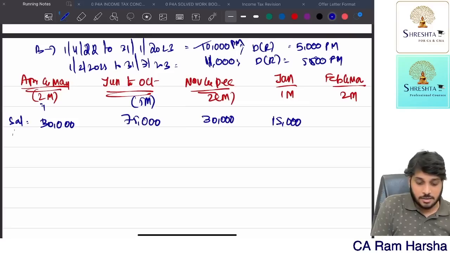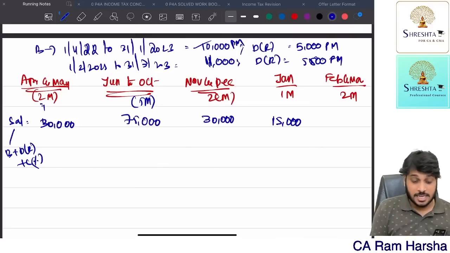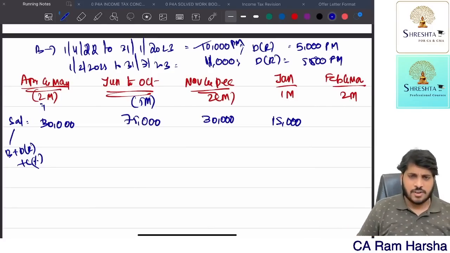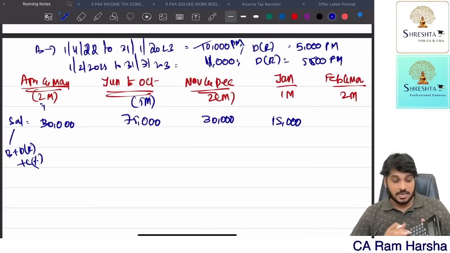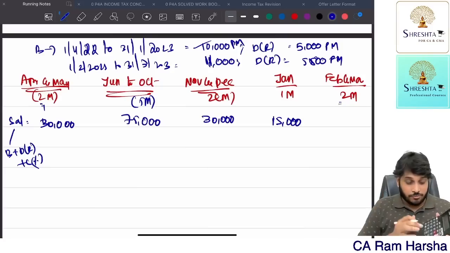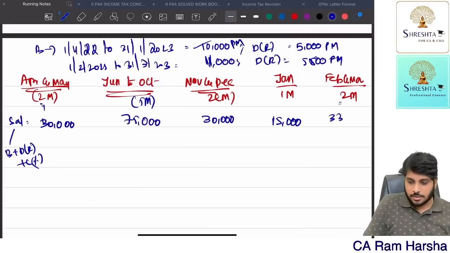What is salary here? Basic plus DA for retirement plus commission percentage of turnover. For HRA, salary definition means this only. Whereas for February onwards, his salary is 11,000 plus DA 5,500, which is for retirement. So 16,500 per month. Now for 2 months means 33,000.